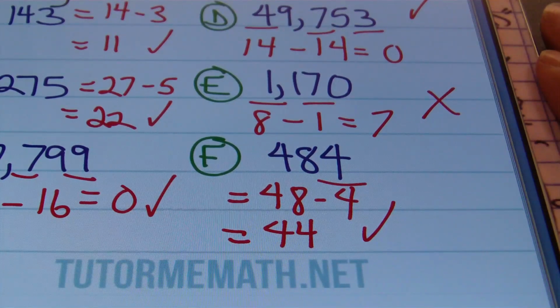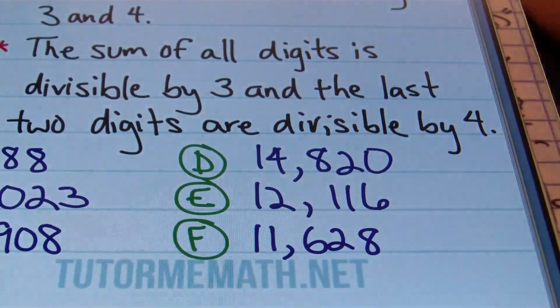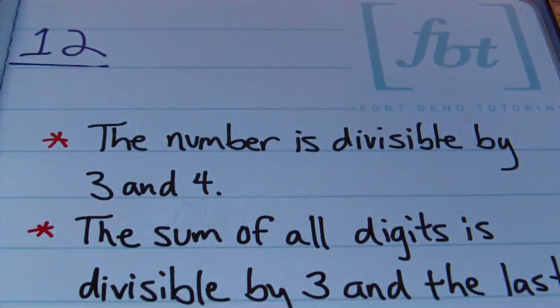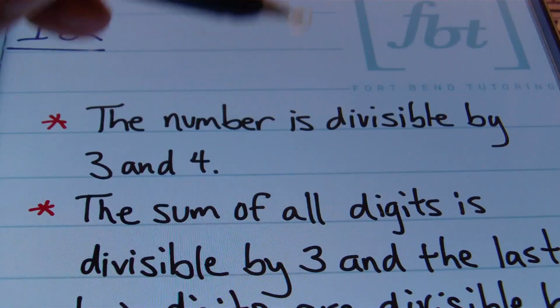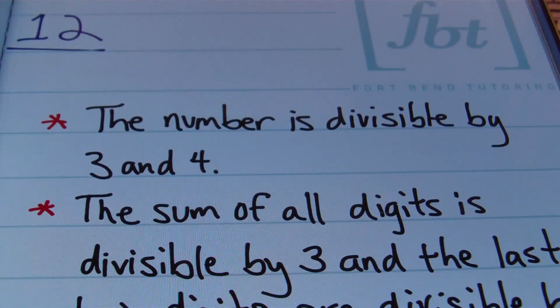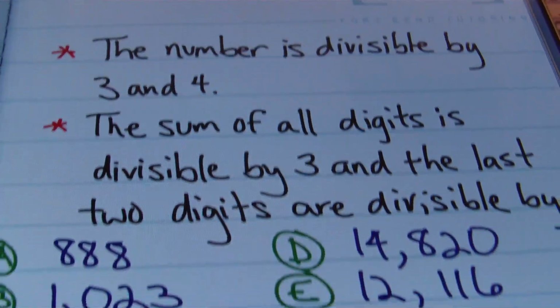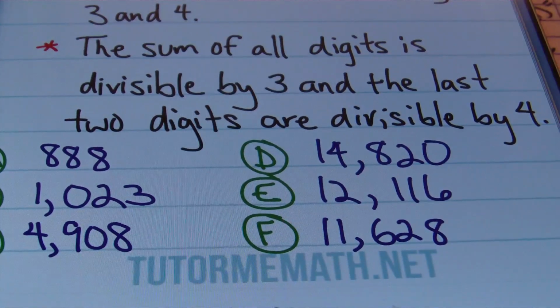Good and good. Let's now move on to our next example here. The next divisibility rule is for the number 12. So here we have it. For this rule, the number has to be divisible by 3 and 4. That's one way to say it. Or you can sum this up by saying the sum of all digits is divisible by 3 and the last 2 digits are divisible by 4. So that merges the rules for 3 and 4 when we're looking for divisibility by 12.